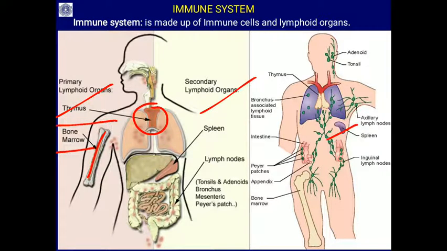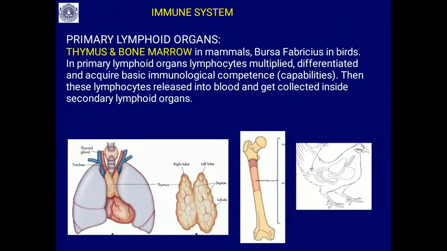Then the lymph nodes, they spread all over the body: the tonsils, then adenoids, lymph nodes in the junction of the thigh region, then lymph nodes spread all over our digestive system, especially in the intestine. You can see they are called Peyer's patches. All these form the secondary lymphoid organs.